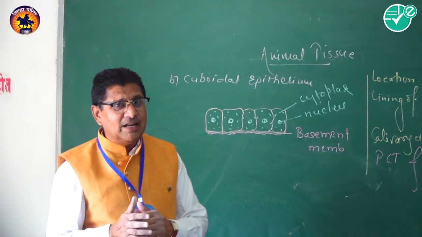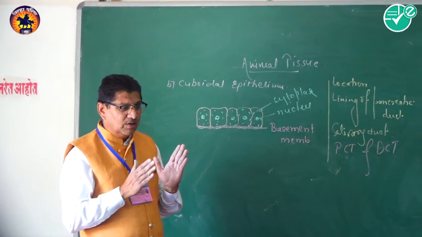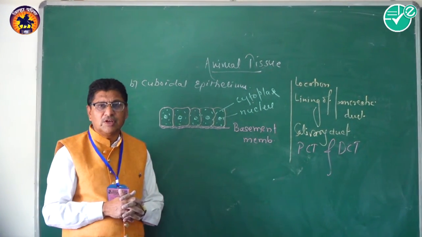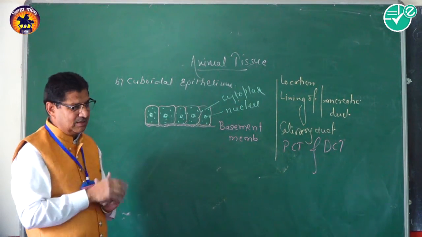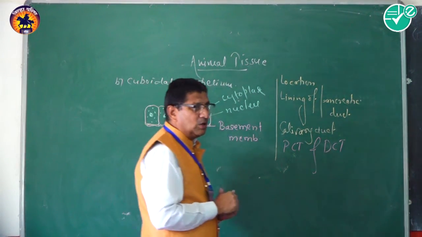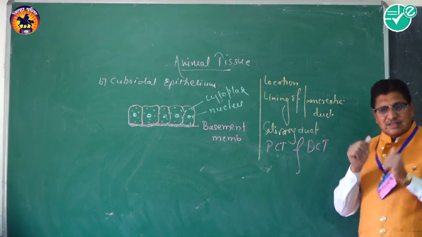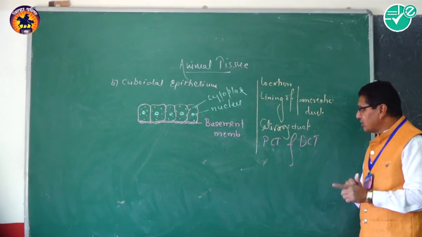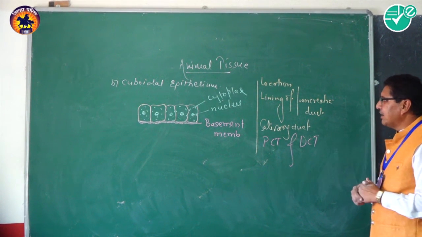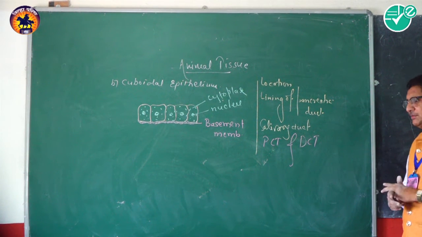This salivary amylase is responsible for the digestion of starch in the mouth cavity, and it is required to release this enzyme on the food material in the mouth cavity. The salivary gland bears a duct, and this duct is again lined by cuboidal cells. This is the second location.